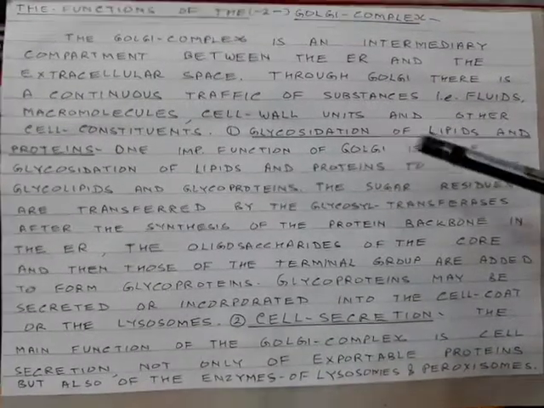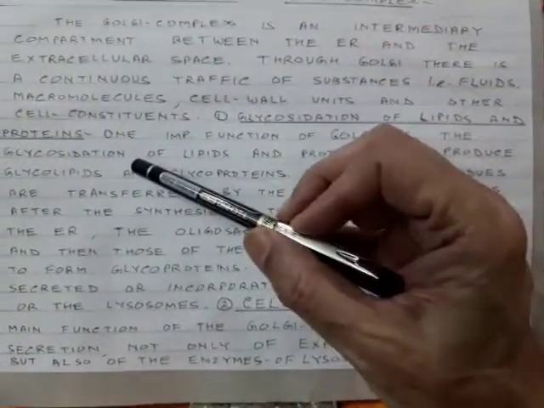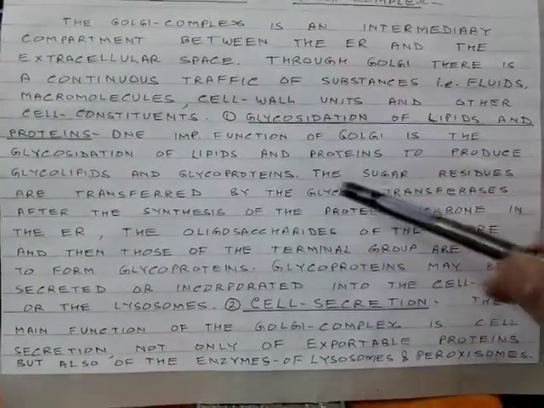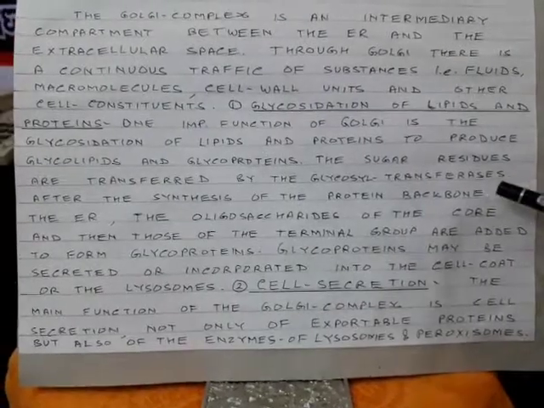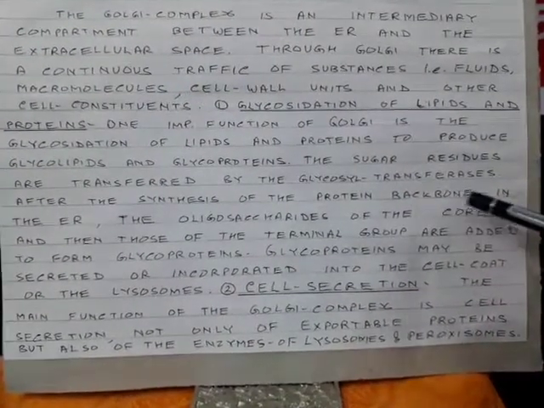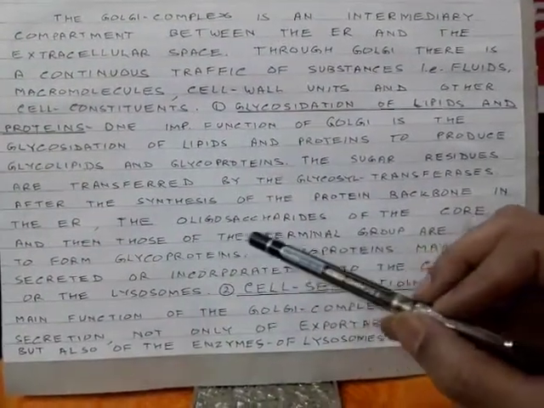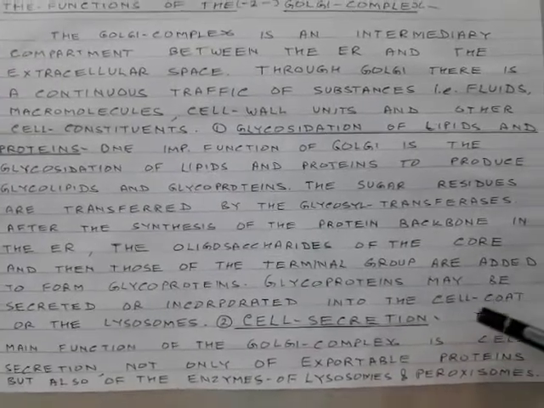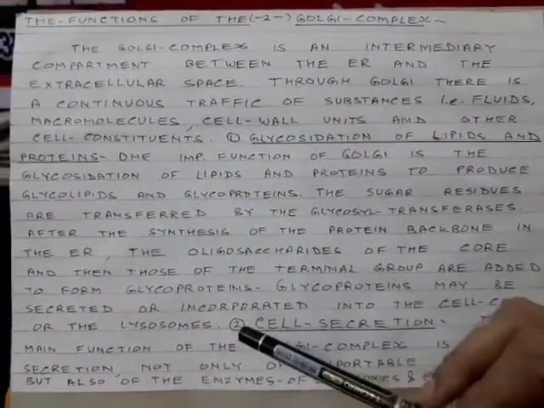So the first function is glycosidation of lipids and proteins. An important function of Golgi is the glycosidation of lipids and proteins to produce glycolipids and glycoproteins. Sugar residues are transferred by the glycosyl transferase enzyme. After the synthesis of the protein backbone in the ER, oligosaccharides of the core and then those of the terminal group are added to form glycoproteins. Glycoproteins may be secreted or incorporated into the cell coat or the lysosomes.